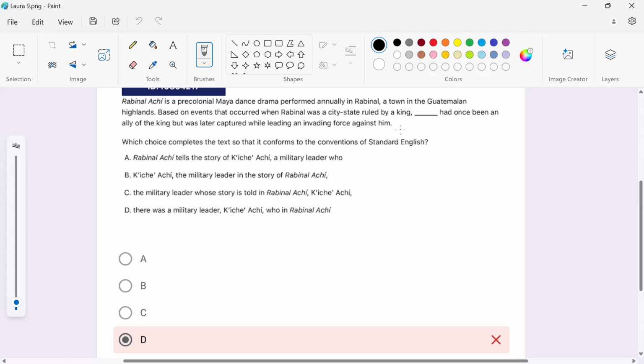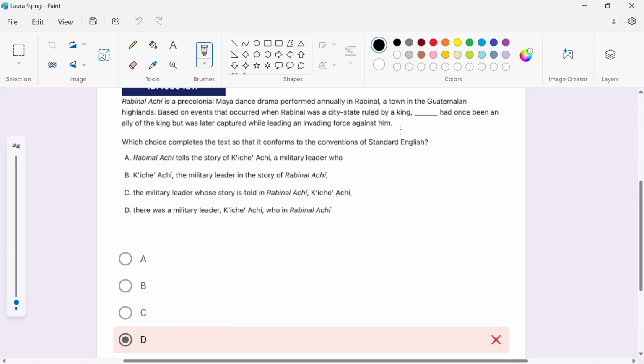Kichi Achi. Well, you might think that Kichi Achi is what the thing is based on, but I got the context in the previous sentence that Rabbinal Achi is the dance. So the dance is based on events that occurred when this was a city-state. This person isn't based on events that occurred in a city-state. A person isn't based on events, so B is out.